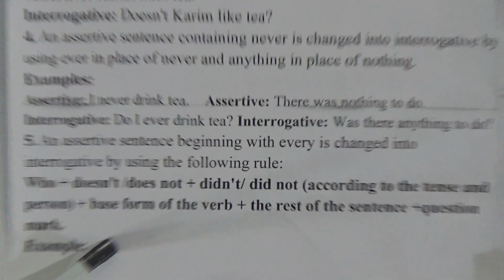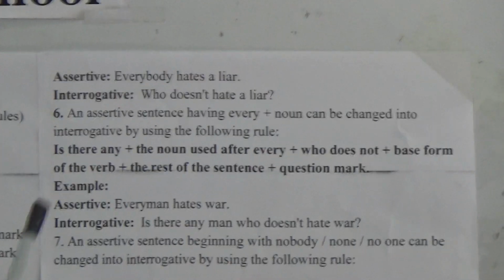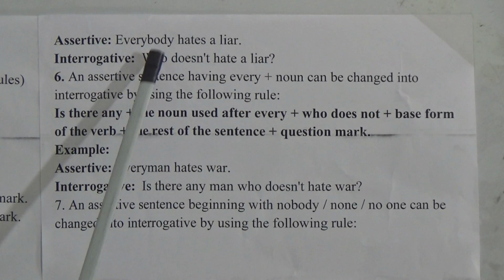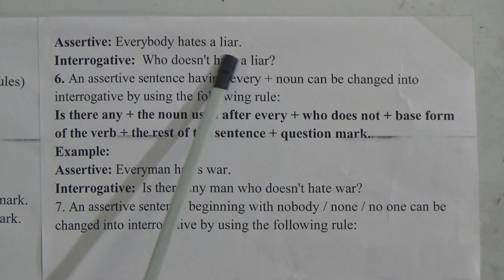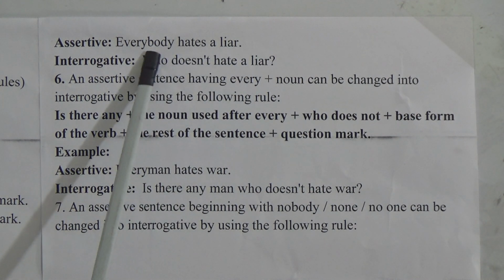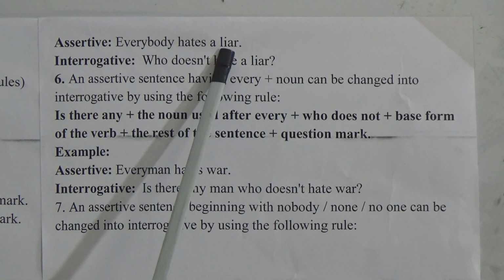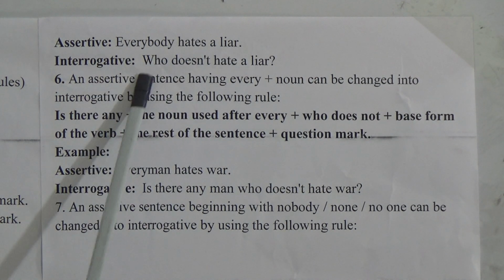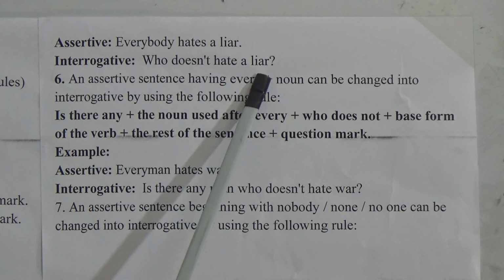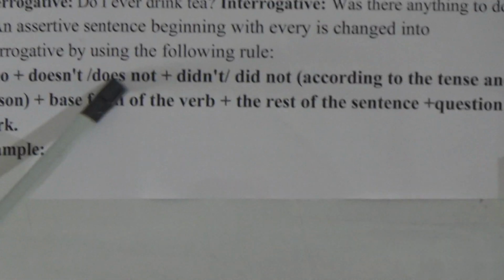Look at the example here. Assertive: everybody hates the liar. If the assertive sentence is everybody hates the liar, we use who does not hate a liar. Who plus does not, who does not.